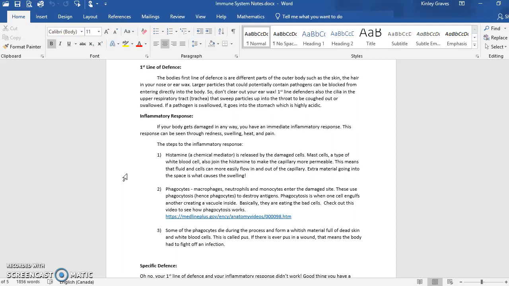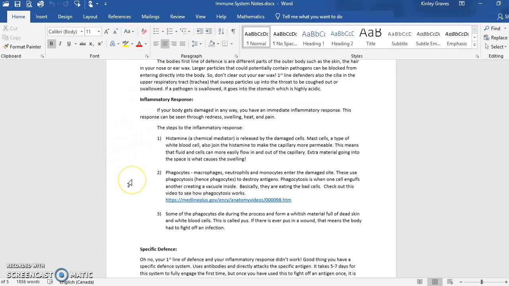We have this constantly working, constantly shedding skin cells, constantly coughing out different things. Your stomach's always acidic, keeping you safe. So we have that working all the time to really help defend against everyday germs that you're coming into contact with all the time. So if something gets past our first line of defense, we have our inflammatory response.